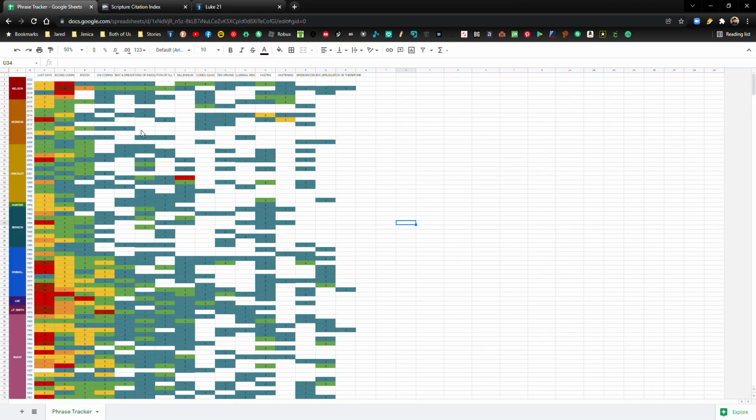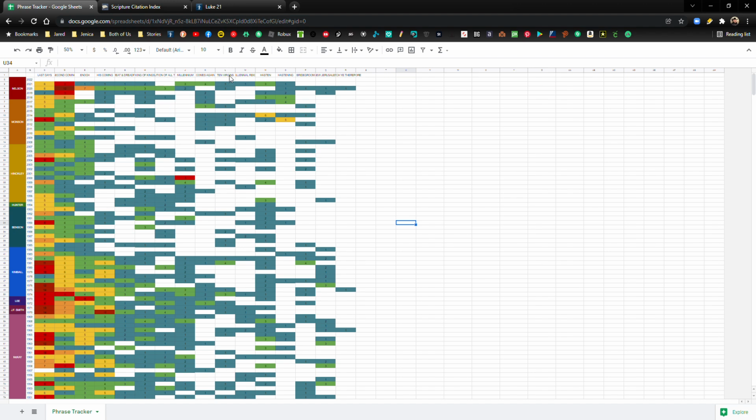Okay, so what I did, and I'm probably going to add on to this, is I've come up with all these different terms and I have them up here, and then each column corresponds to the term that's at the top.